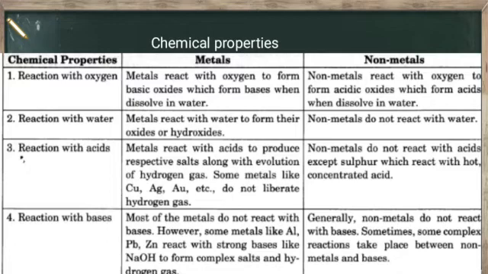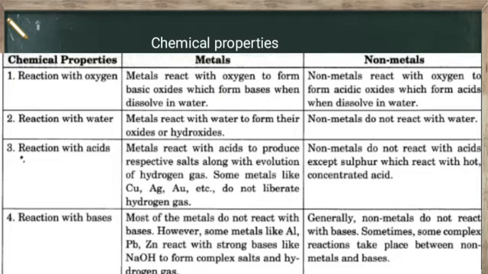And I will also tell you the fifth property, which is reaction with salt solution. You know that a more reactive metal displaces a less reactive metal from its salt solution. The more reactive metal becomes a part of the salt solution and the less reactive metal is set free. Okay, so now zinc metal displaces copper from copper sulfate. You have learned this. And iron displaces copper from its copper sulfate.